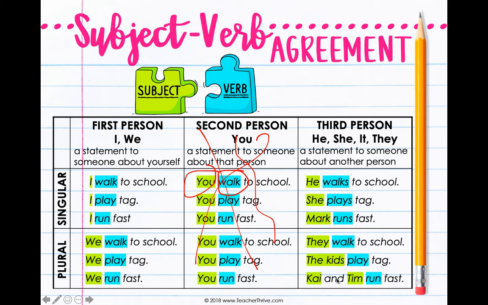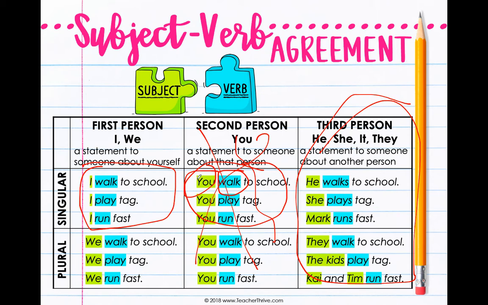The kids play. Kai and Tim. So that means more than one. The kids, notice how there's an S on here, so the verb does not need an S. Kai and Tim, that's two people. They run fast. This right here is the normal rule that you're going to see most of the time, the third person rule. It's important to know this rule. And when it's you and I, those are the two times, my verb does not have an S. Every other time, if it is only one person, it is going to have an S on it. If it's more than one person, no S. So let's look at some of these in some examples.